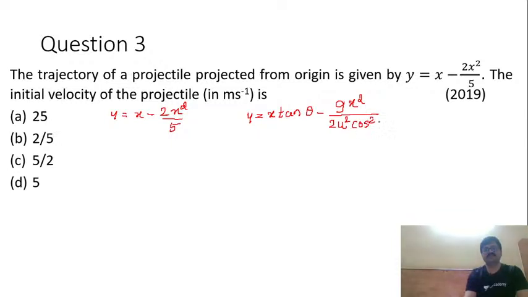This is the trajectory equation. Now, if you compare this trajectory equation with the given equation, we see that tan theta is equal to 1. So I'll write tan theta equal to 1. This implies theta is equal to 45 degree.